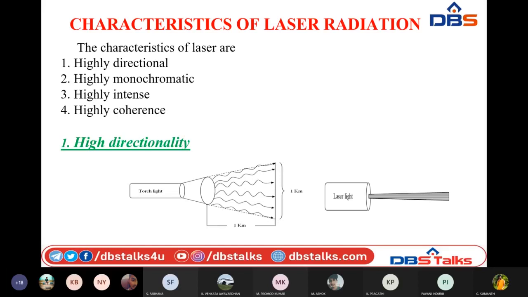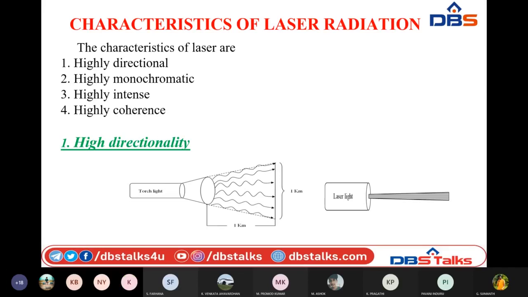Why? Because whenever, by the process of stimulated emission, the incident photon strikes the atom present in the higher energy state, the atom is going to come back to the ground level by releasing an extra photon. So now we have two photons. These two photons travel with the same amplitude and same wavelength, and they travel in the same direction as well. So their phase is also the same. That is why the laser light has high monochromaticity.